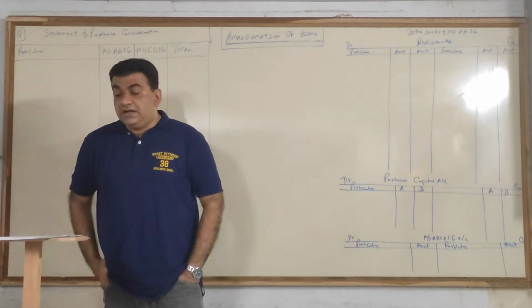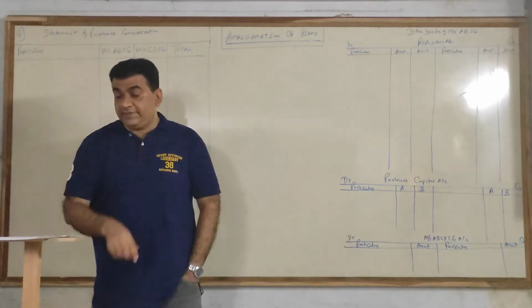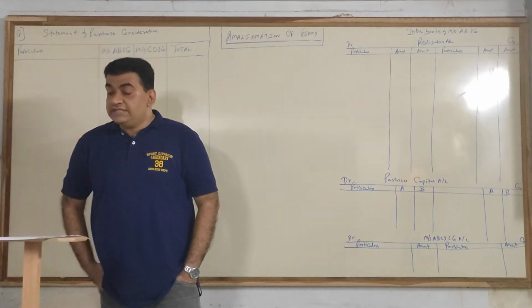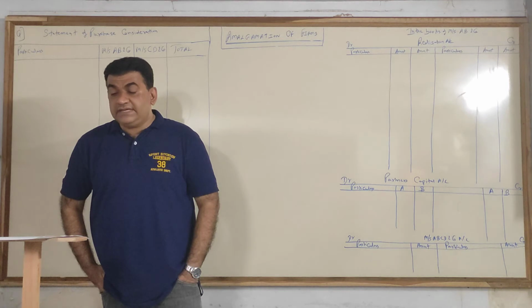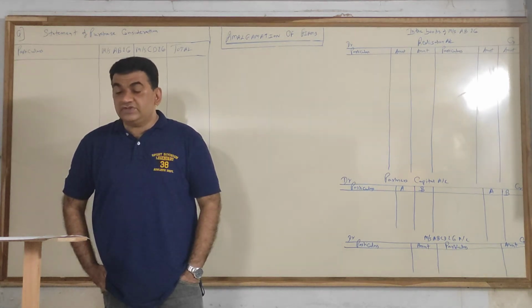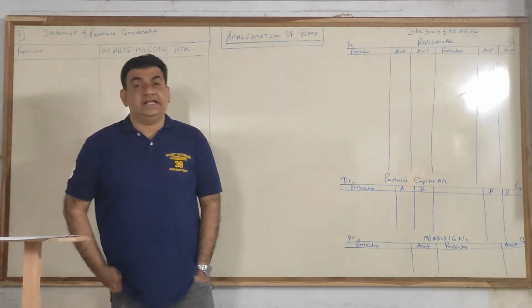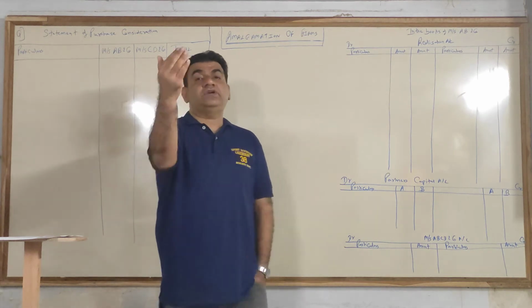The extra question which I have put in the app. Let's see. Following is the balance sheet of Messrs. AB and Company and Messrs. CD and Company, having partners AB and CD respectively, as on 31st March 14. On 1st April 14, both the firms decided to amalgamate and open a new firm in the name of Messrs. AB, CD and Company. The same names that I put in the example.